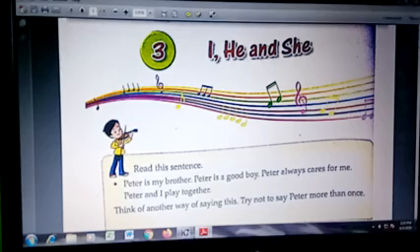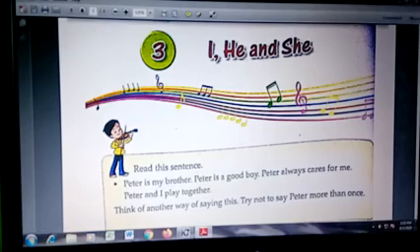Now you look here in this sentence. Let us read this sentence. Peter is my brother. Peter is a good boy. Peter always cares for me. Peter and I play together.